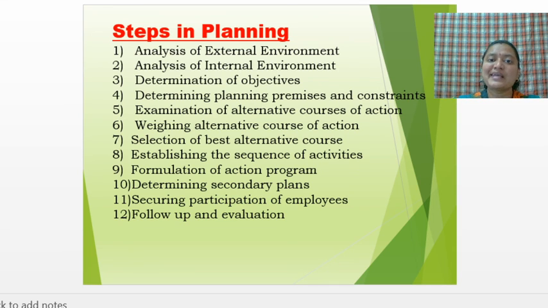Then determining secondary plans. Now the primary goal or primary plan has already been set. After that they need to decide the secondary plans. Then securing participation of employees. There should be complete involvement and participation of employees. The employees should involve themselves in all the activities being conducted. Follow up and evaluation. If there is a mistake or error, then for correction, evaluation has to be done. Then there should be proper checking and inspection.